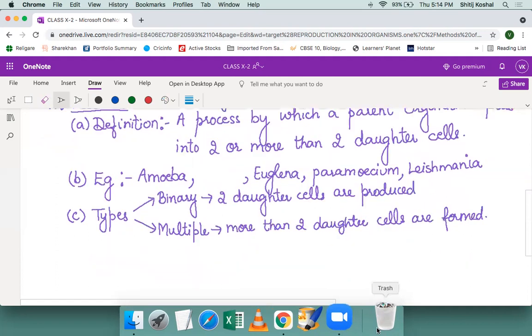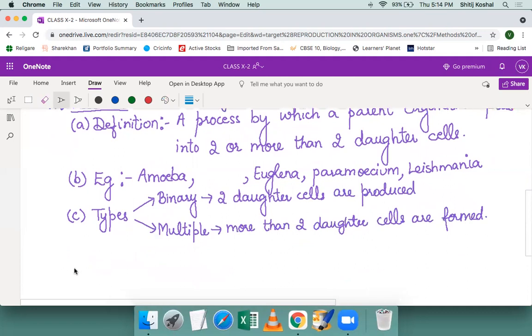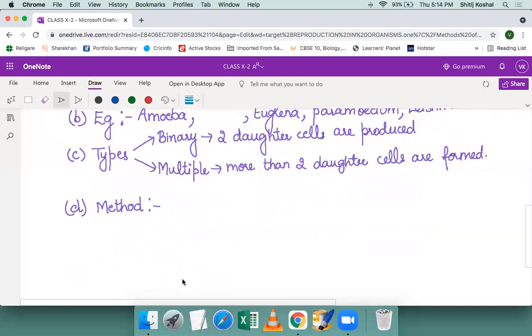Now we will see the basic procedure by which this process of fission occurs. Method of the process of fission. It takes place in two steps. Number one, during the process of fission, the first step which takes place is division of nucleus, which is present in all the eukaryotic cells.